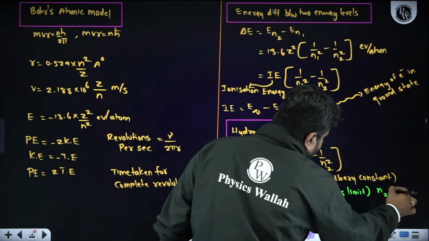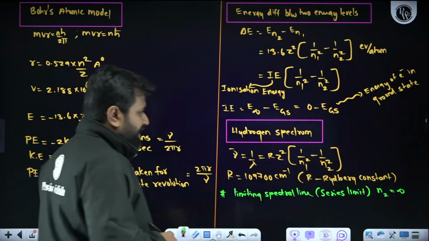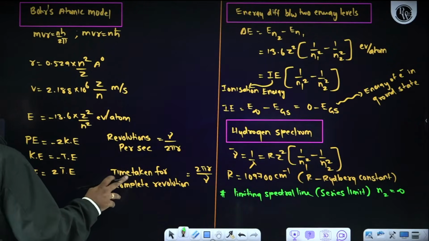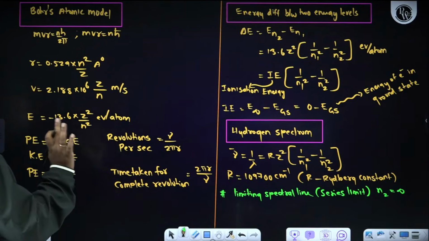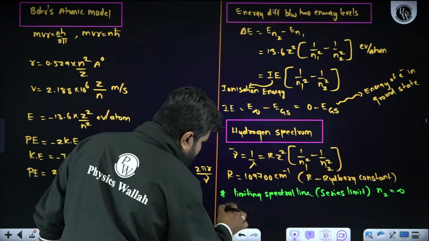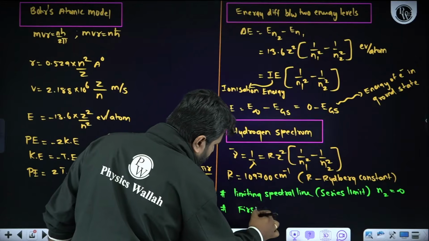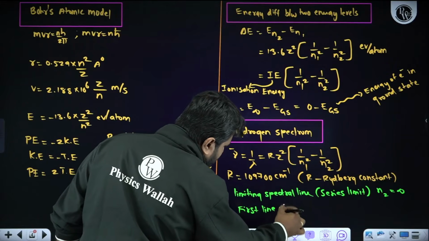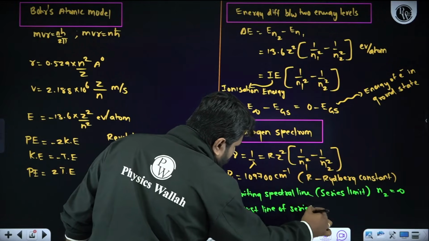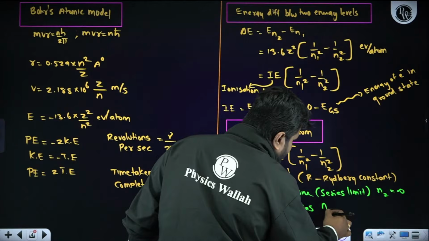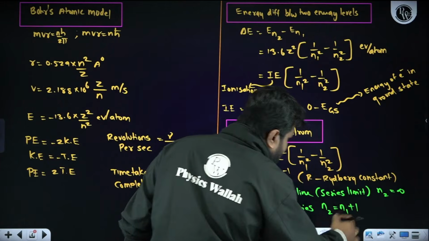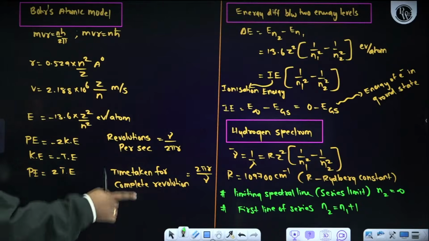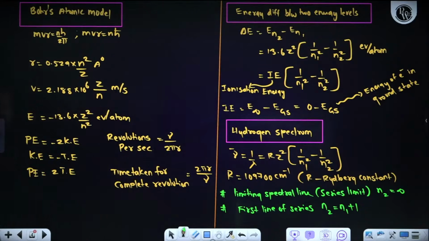That means N2 value is nothing but infinity. In the same way, first line of series: how to calculate? N2 will be equal to N1 plus 1. If I add plus 1 to the ground state, then it is called the first line of the series.